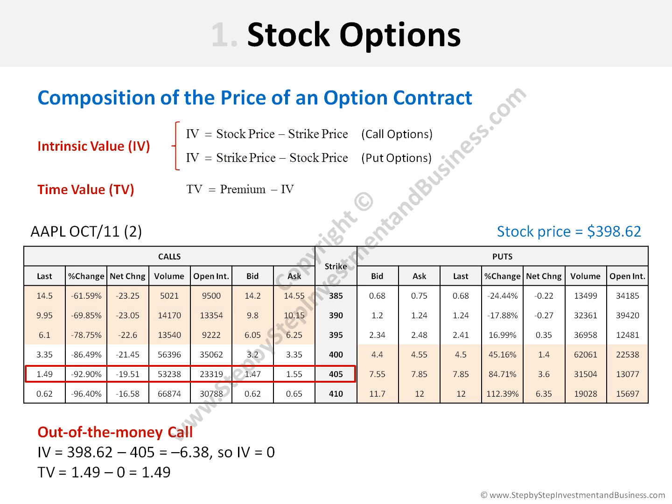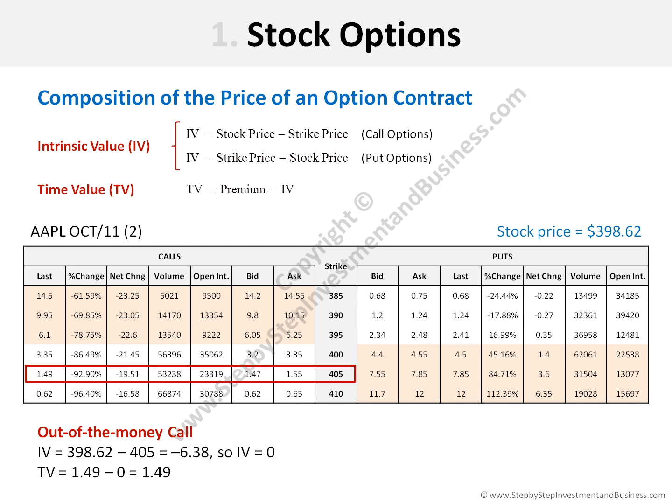Now, let's analyze an out-of-the-money call. The intrinsic value of this option, as it is a call, like the previous one, is equal to the stock price, which is $398.62, minus the strike price, in this case $405. The difference between $398.62 and $405 is negative. It is minus 6.38. As this value is negative, then the intrinsic value of the option is 0.